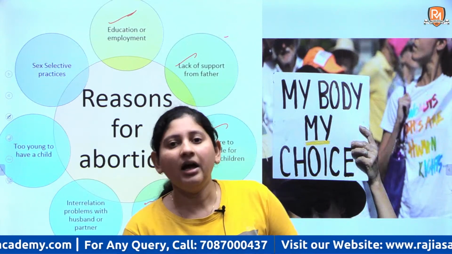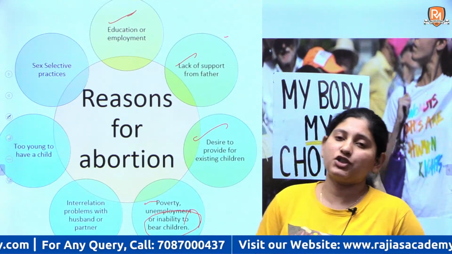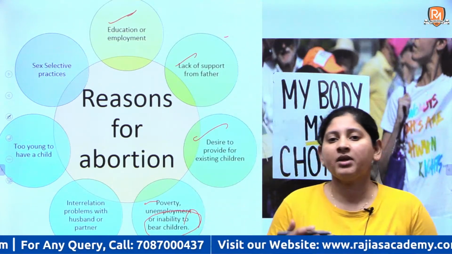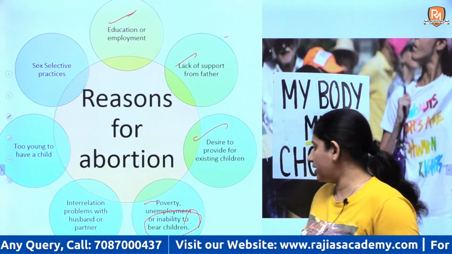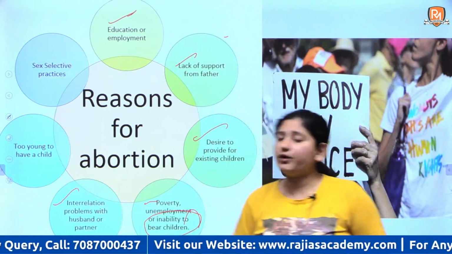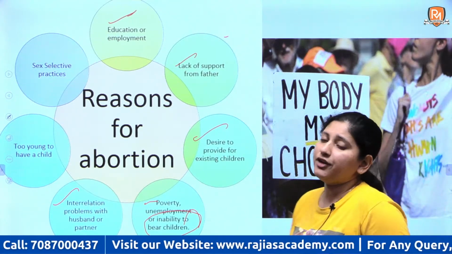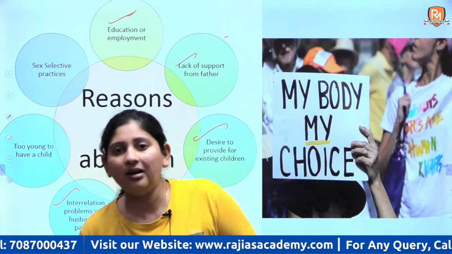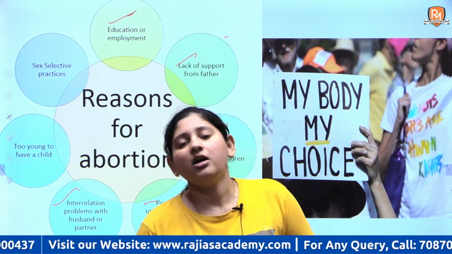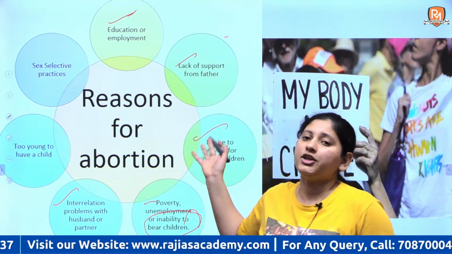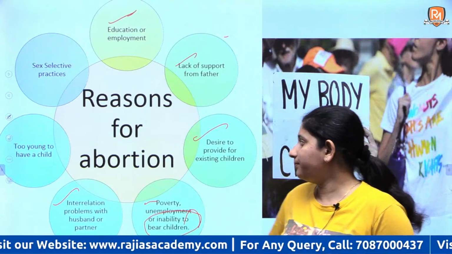You have natural miscarriages. So because of medical complications, women decide to get the pregnancy terminated at early levels, right? Then if you have interrelation problems with your husband or partner, if you're married, your marriage is not going well, right? If you're living in a live-in relationship and you're not sure about it, so if you have these problems, you decide you don't want to bring a baby into the world, then you go for abortion.